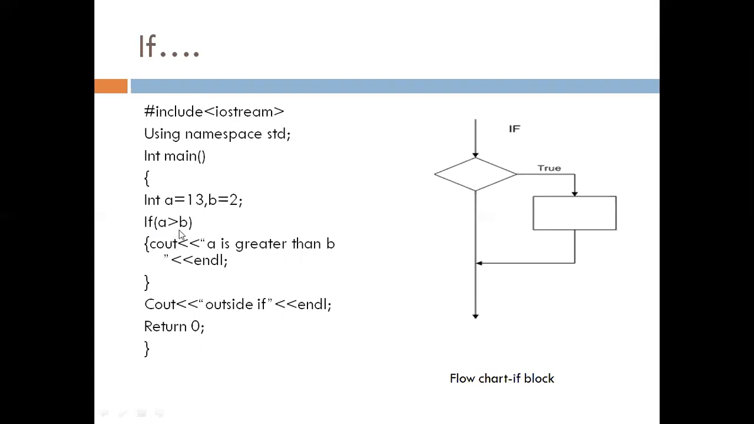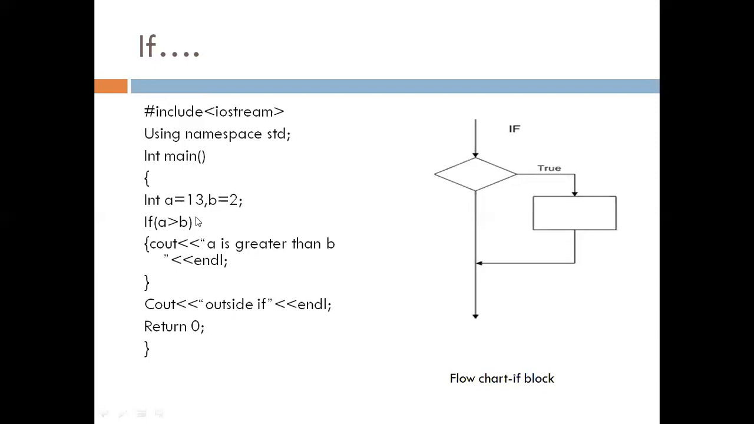So for this condition, for this value a equals to 13 and b equals to 2, this condition is true. So it execute this block, that is a is greater than b. And then this statement, it display this statement outside if. This is end of our program.